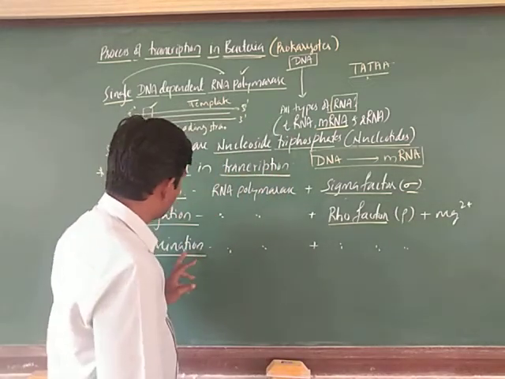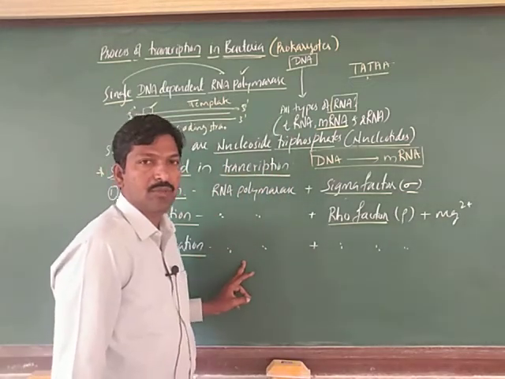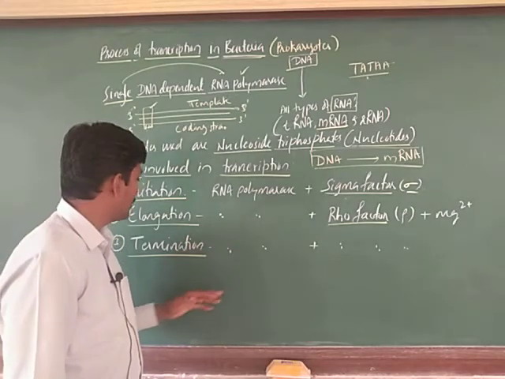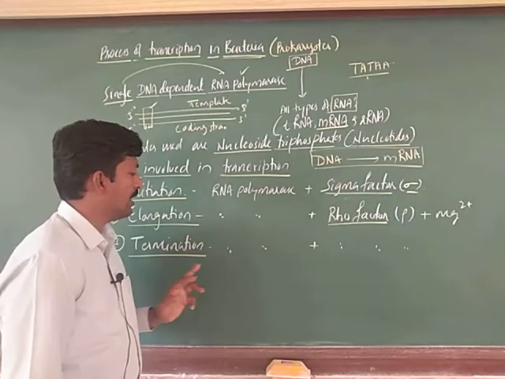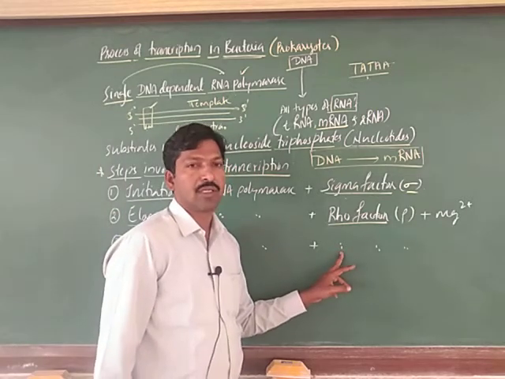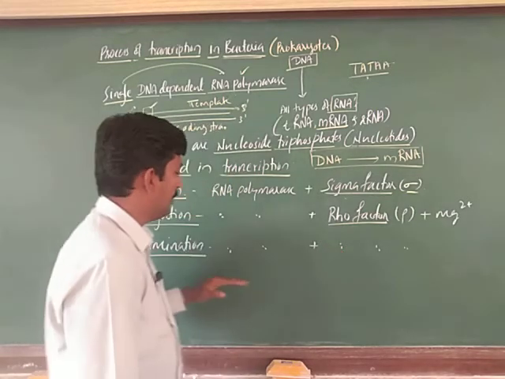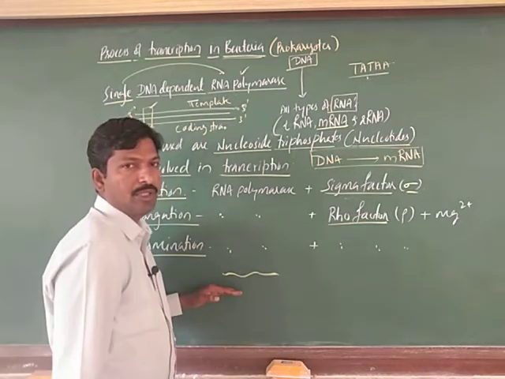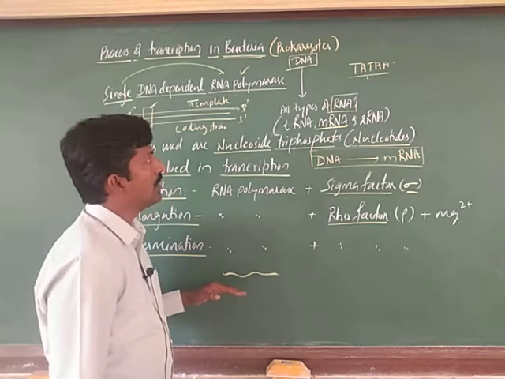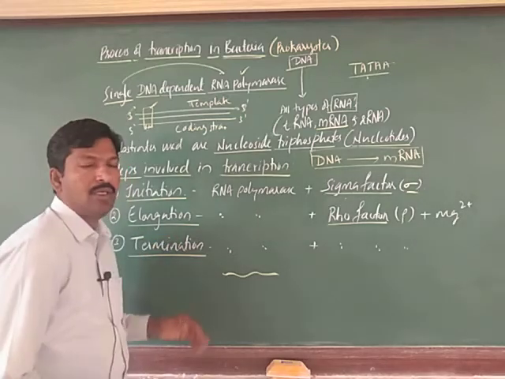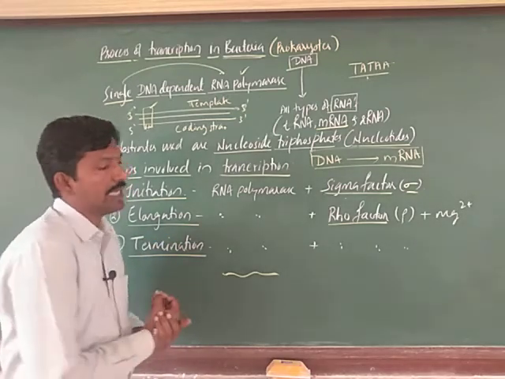And the next one is termination, the end process, where it stops. That is what we call termination. RNA polymerase is required again along with the rho factor. So, finally you will get the mRNA, right. So, mRNA is formed at the end of all these 3 steps, right. Let us see with the diagram.